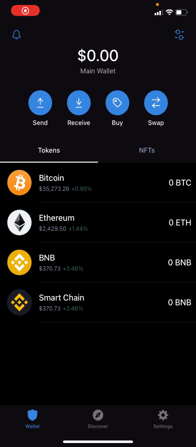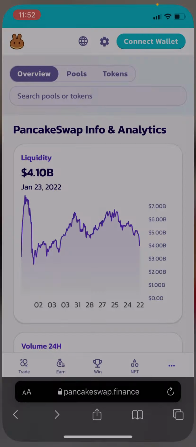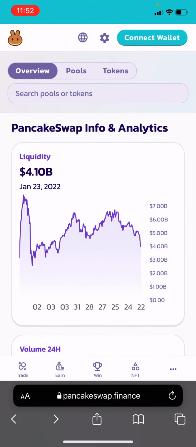This tutorial is geared towards users on the iOS platform and will demonstrate the WalletConnect functionality to trade or swap tokens on Pancakeswap, a leading decentralized exchange. Let's head over to Pancakeswap.finance and select Connect Wallet.